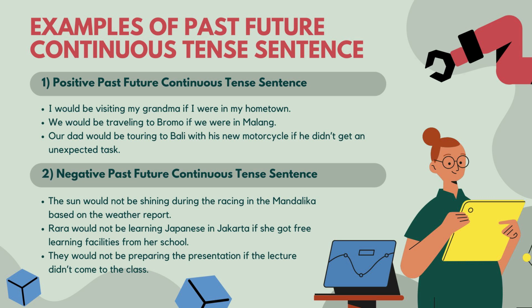2. Negative past future continuous tense sentences. Examples are: The sun would not be shining during the racing in Mandalika based on the weather report. Rara would not be learning Japanese in Jakarta if she got free learning facilities from her school, and they would not be preparing the presentation if the lecturer didn't come to the class.